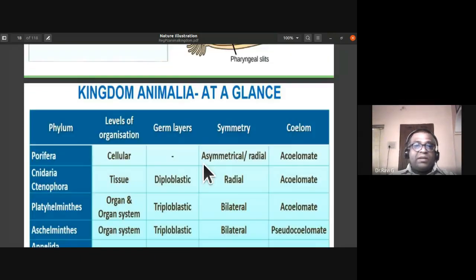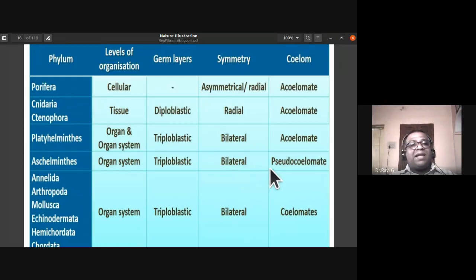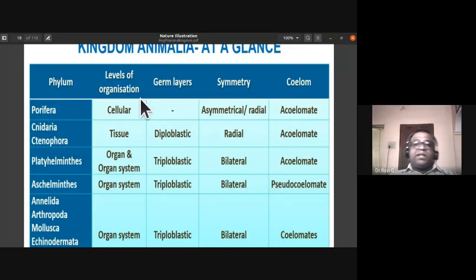Then, kingdom Animalia at a glance. Various phyla are there, and as I've already told you, based on various parameters we have classified them into different phyla. Phylum Porifera has a cellular grade of organization, so you don't find any germ layers.